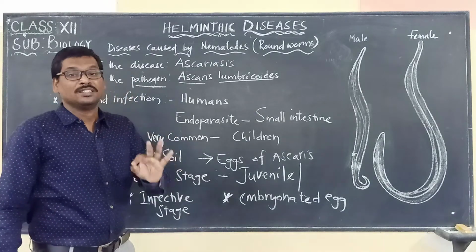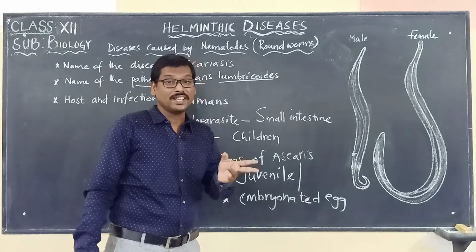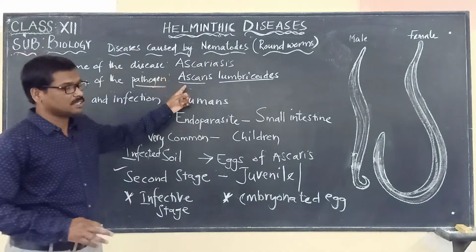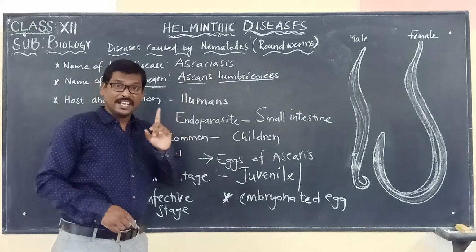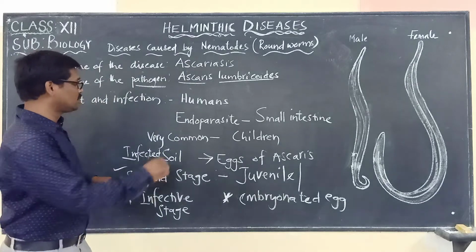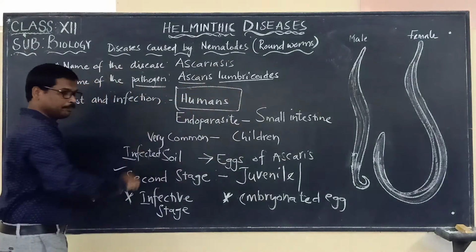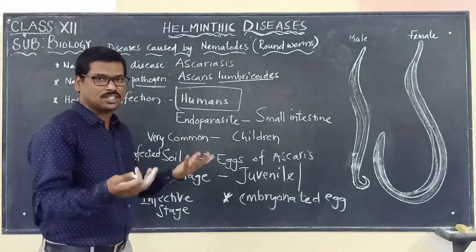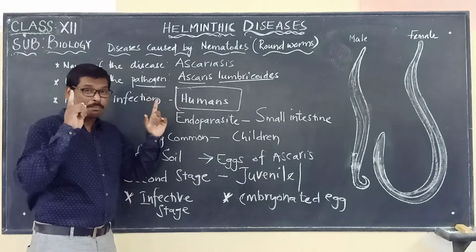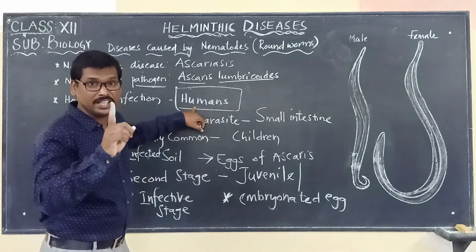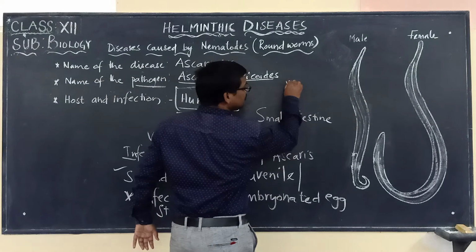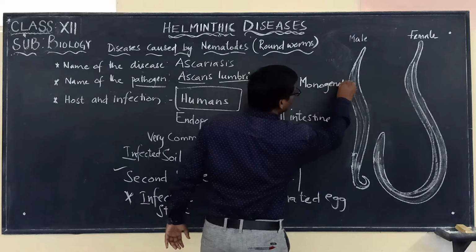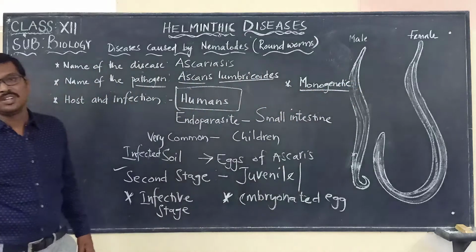And please remember, there is no secondary host, which means in simple terms, this particular organism, Ascaris lumbricoides, is completing its life cycle within one host, that is the humans. It is more common in children, but it also infects others. Here it is completing its life cycle only in the humans. So that's why we can call this monogenetic. Please remember this word, monogenetic.